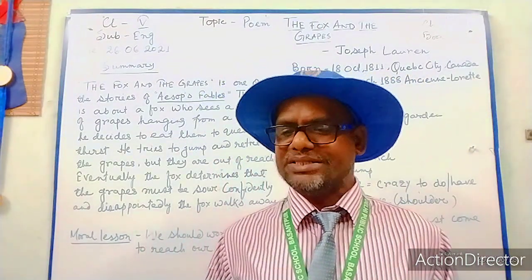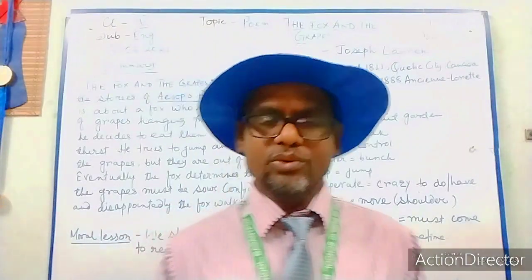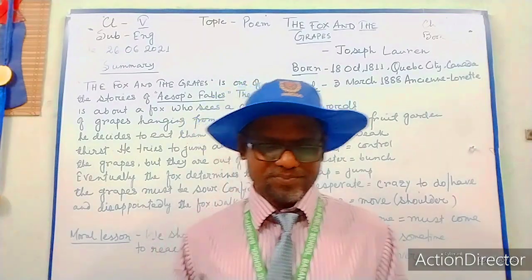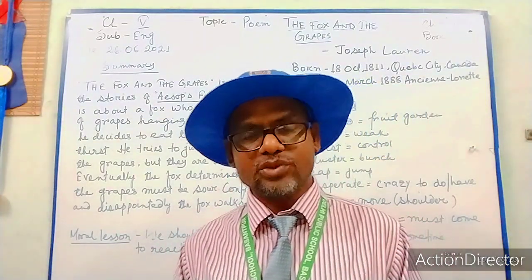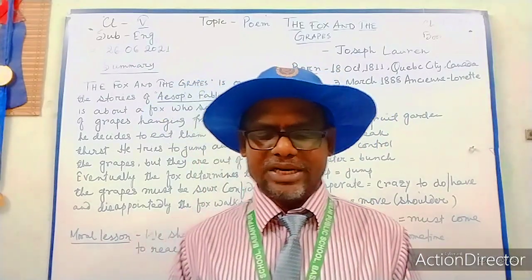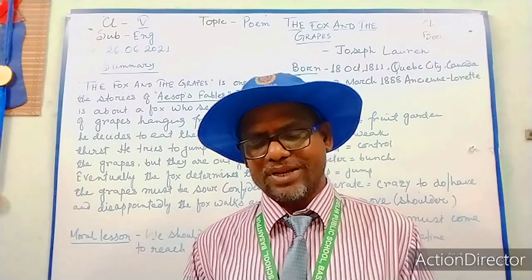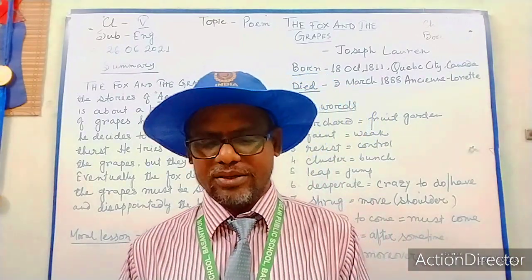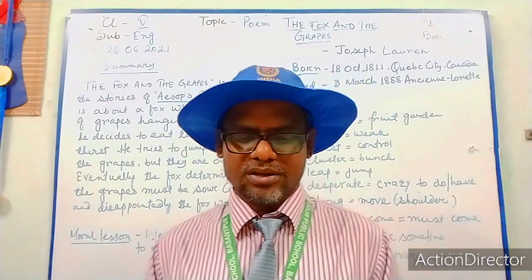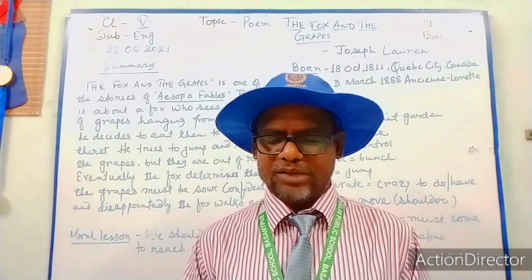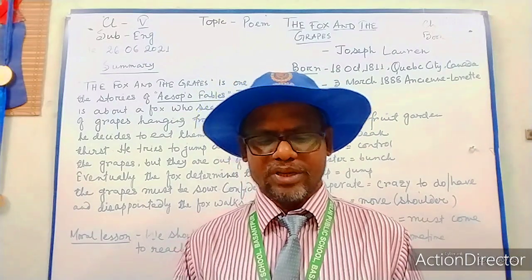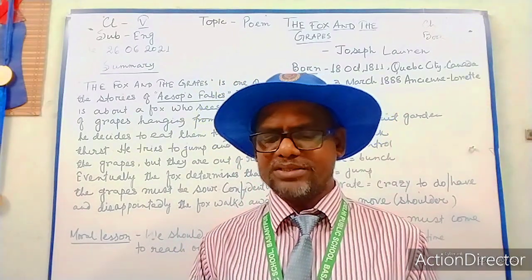Once again I am reciting the poem so that you can understand the meaning at the same time when I am reading the poem. One summer's day, a fox was passing through an orchard. Faint he was and hungry too, when suddenly his keen eye chanced to fall upon a bunch of grapes upon the wall. Ha, just the thing, he said. Who could resist it? He eyed the purple cluster, jumped and missed it. Ahem, he coughed. I'll take more careful aim. And he sprang again. Results were much the same.